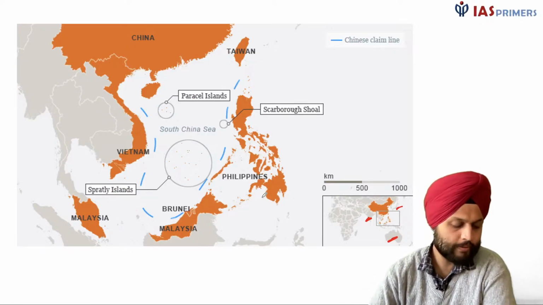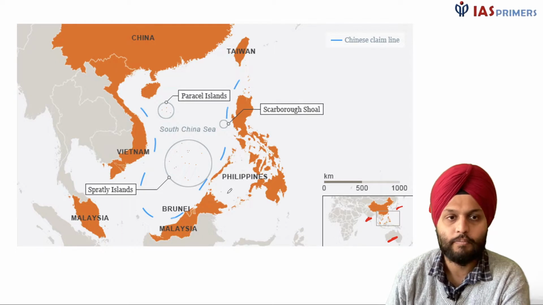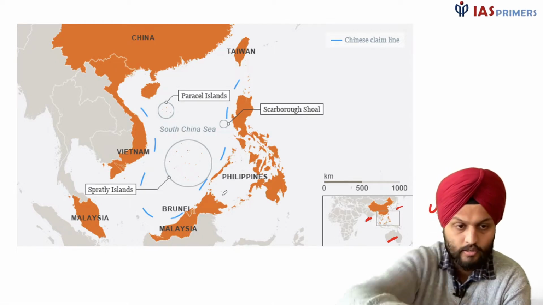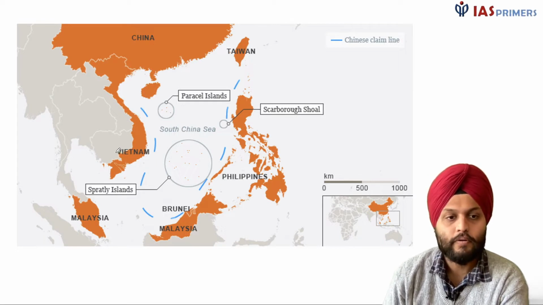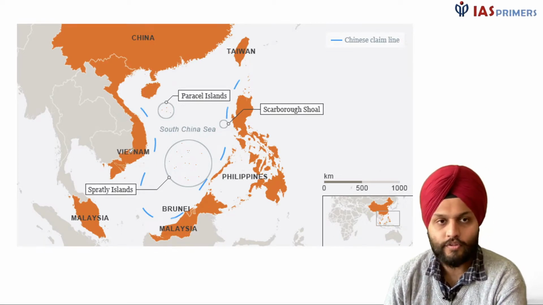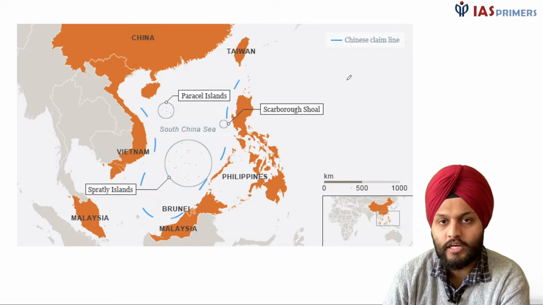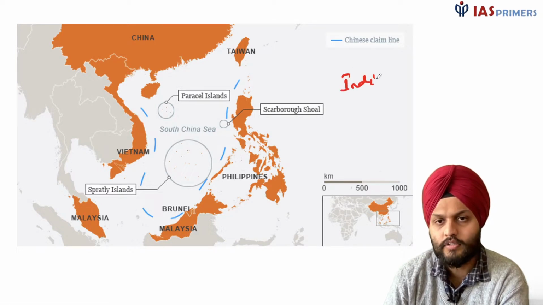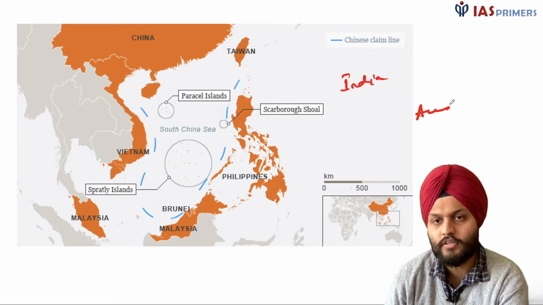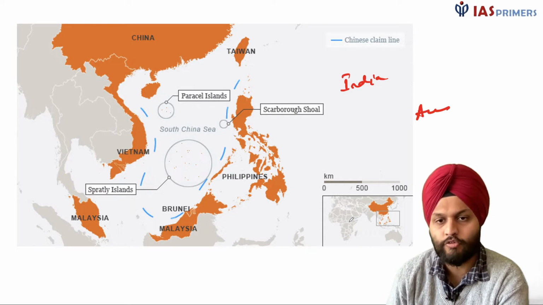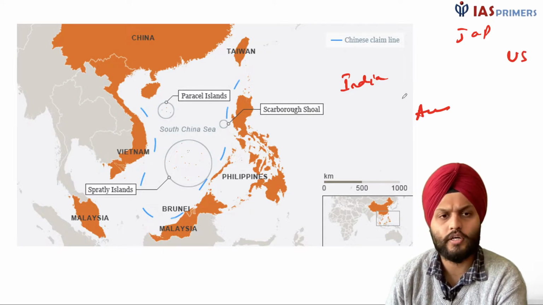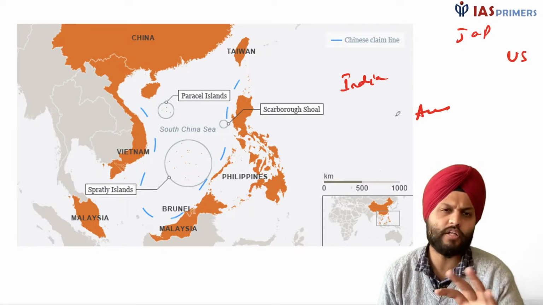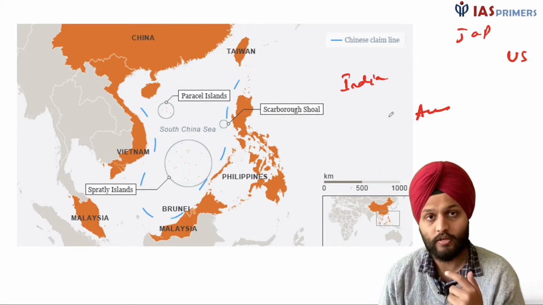So let me just give you a brief overview, and that will help, because whatever they keep saying, and if I have done this, this will be a good revision. Okay. So what is happening is basically we have India, Australia, right? I'm writing it from geography point of view: India, Australia, Japan, and USA. So these countries are there, and all of them have some concern or the other with China.